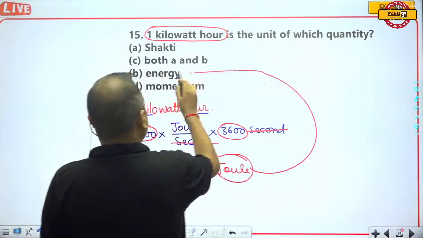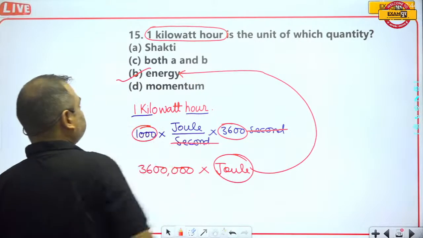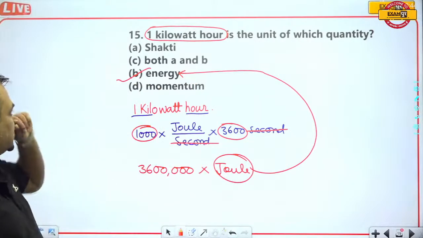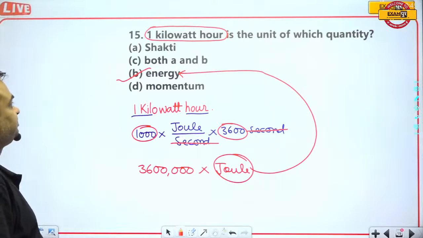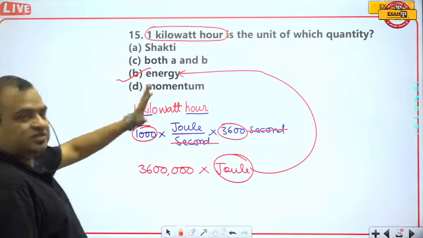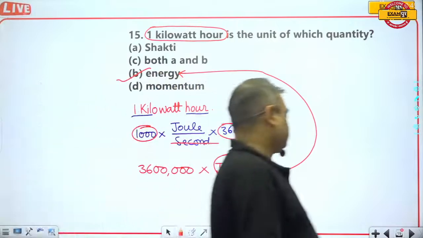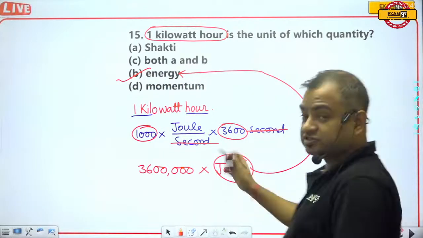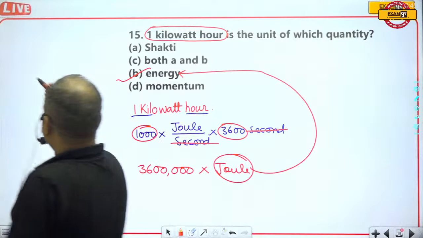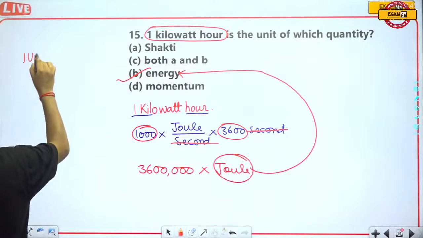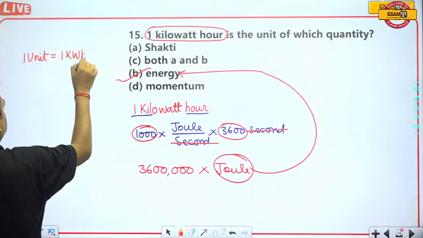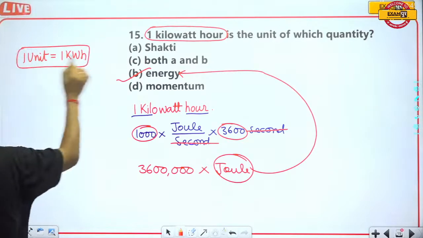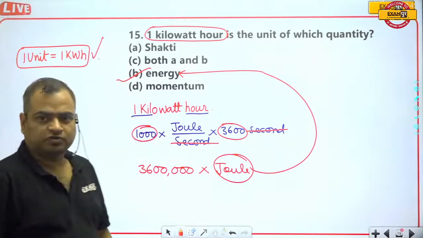Joule is the unit of energy. So option B is the correct answer. Actually, electrical energy is measured in terms of kilowatt hour. One unit of electrical energy is equal to 1 kilowatt hour.